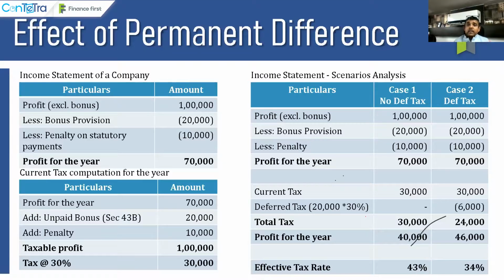There are penalties, there are donations. All these are permanent differences where today, whatever taxation we decide, there is no future tax consequence. To that extent, wherever there is a permanent difference, there cannot be any deferred tax impact.